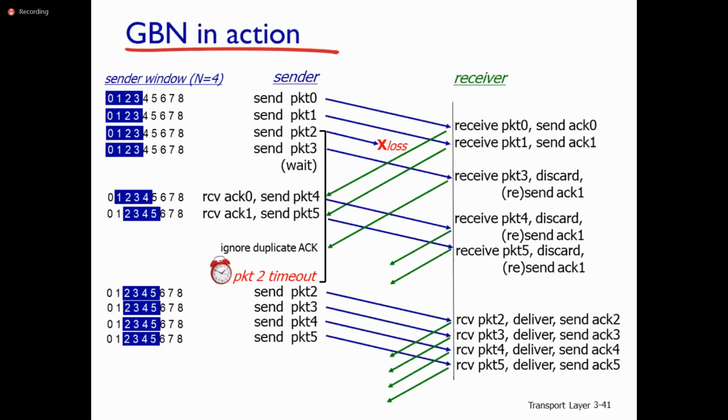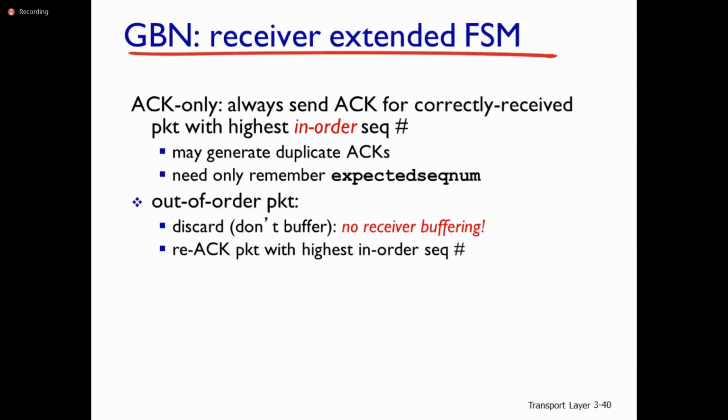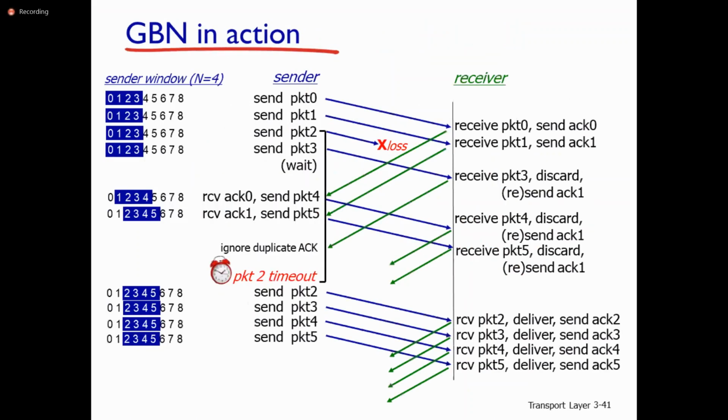So here in Go-Back-N, there is no buffering. In this scenario, packets 0 and 1 are received correctly, 2 is not received. Then packets 3 and 4 are transmitted from transmitter to receiver, but the packets are received out of order. There is no buffer in Go-Back-N, and it simply discards the packets and resends the acknowledgement for the correctly received packet.